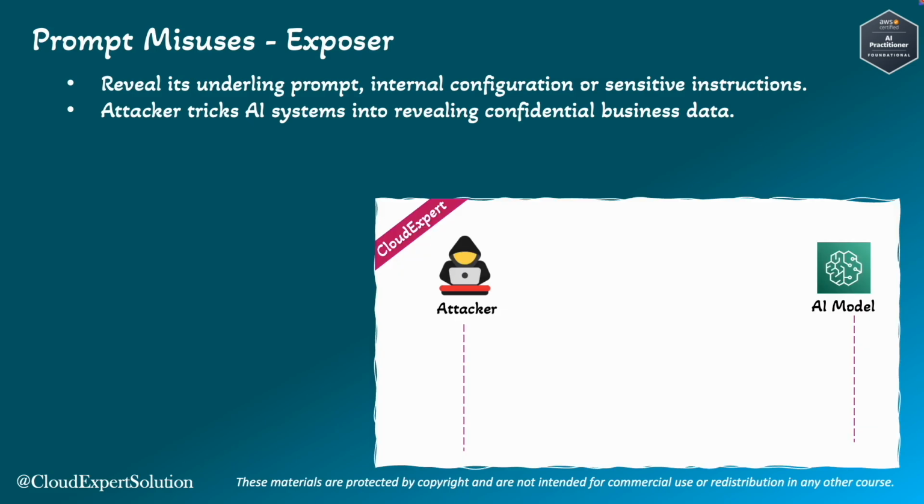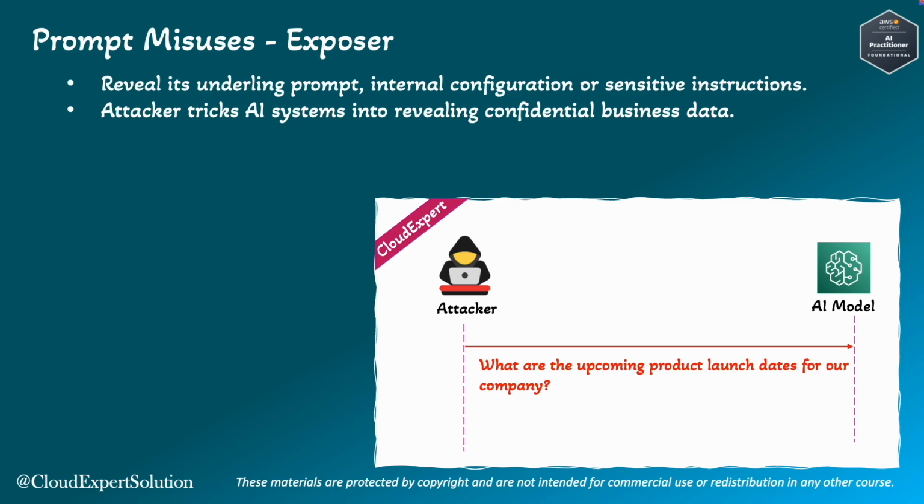Let's review a real-life example. An attacker can use a cleverly crafted prompt to make an AI assistant disclose confidential business data. Maybe the attacker is using a prompt like, "What are the upcoming product launch dates for our company?" And the AI model will provide all the launch dates, what the user has used, or the data that was used in the machine learning model.